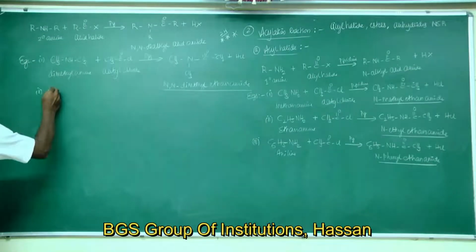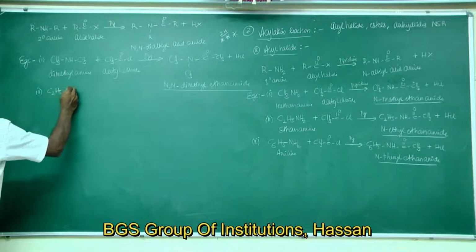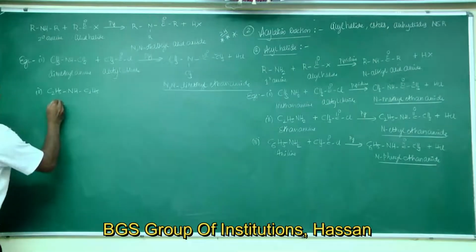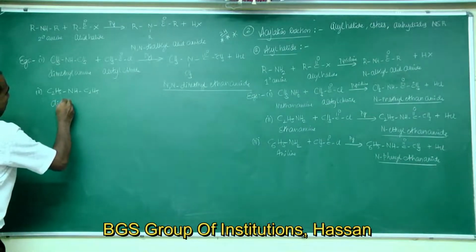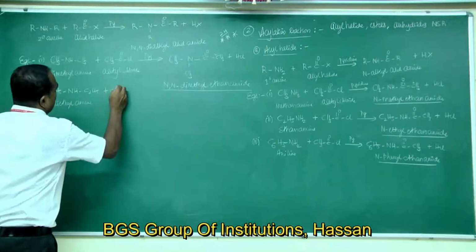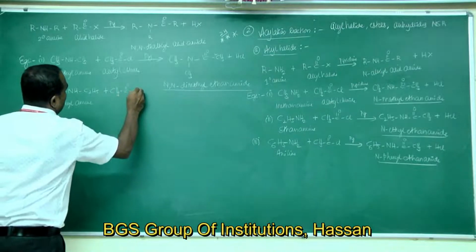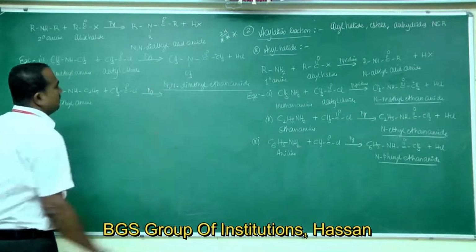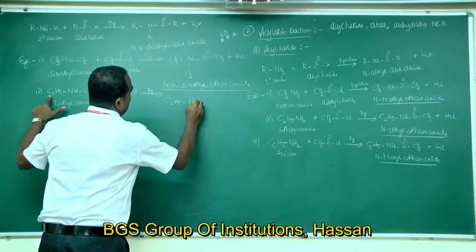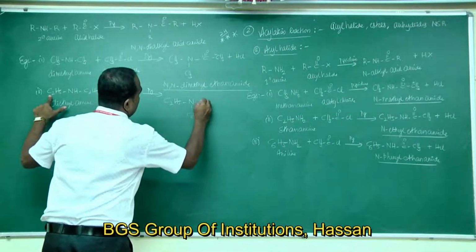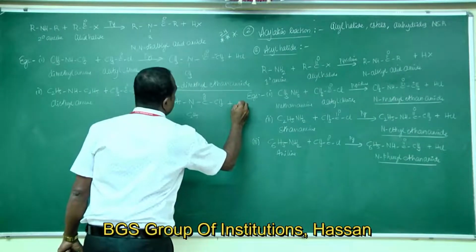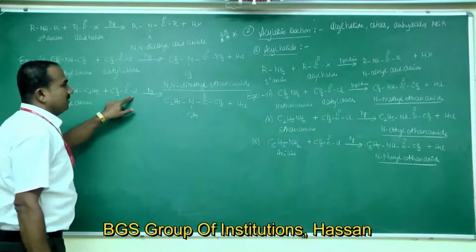Likewise, if we take C2H5NHC2H5, this is diethylamine. Diethylamine reacts with acetyl chloride in presence of base pyridine to give the product C2H5N(C2H5)COCH3 plus HCl.